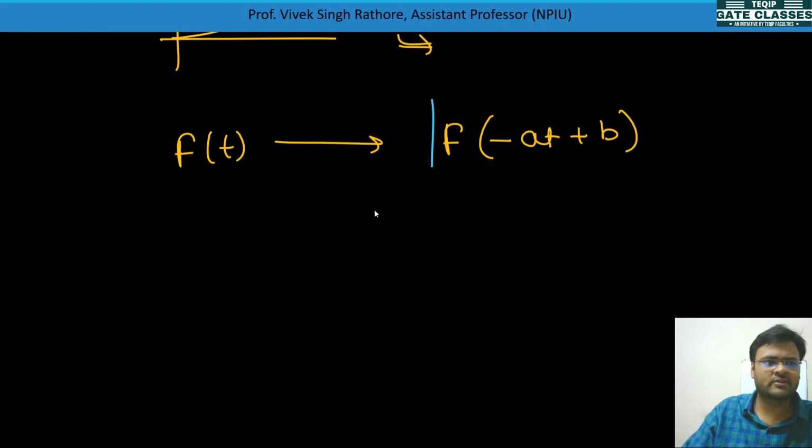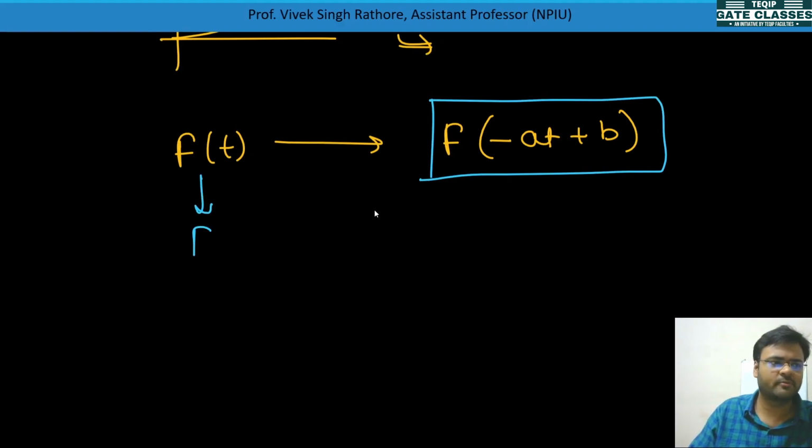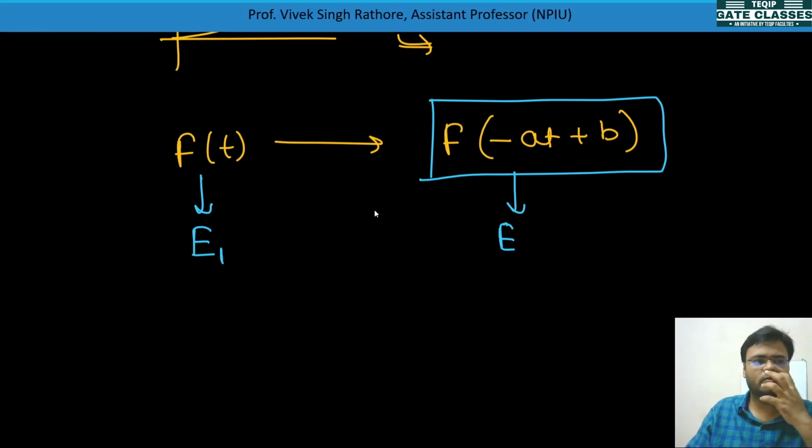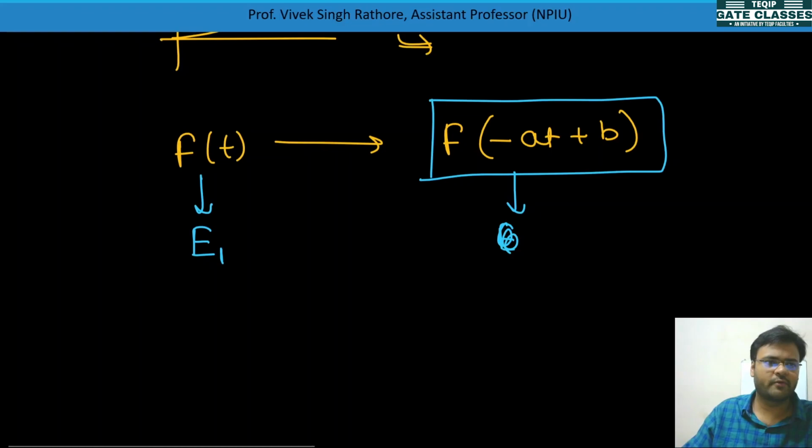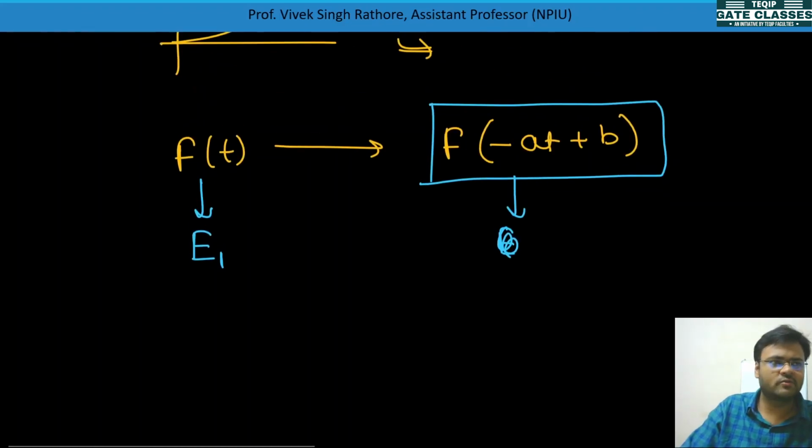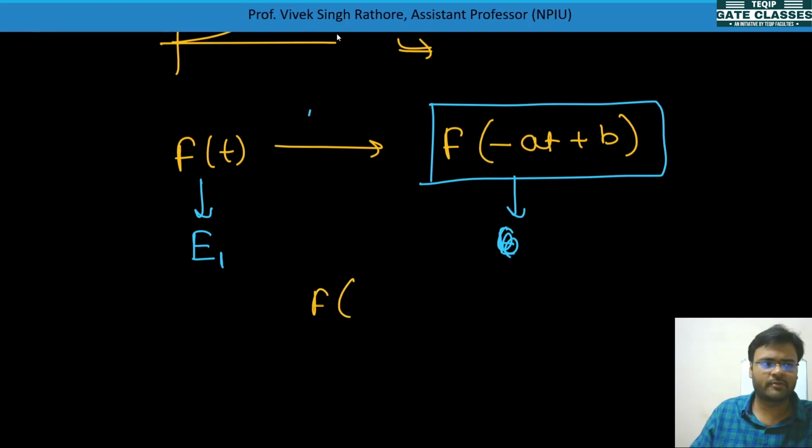Now if I ask you, if this signal has some energy, let's suppose E1 energy is there, what energy will this signal have? Okay, so see, let's suppose how we can do it. As you know earlier, whenever we do operations, first always we do the shifting operation, so t plus b we'll do.